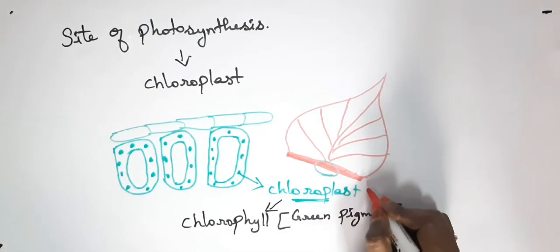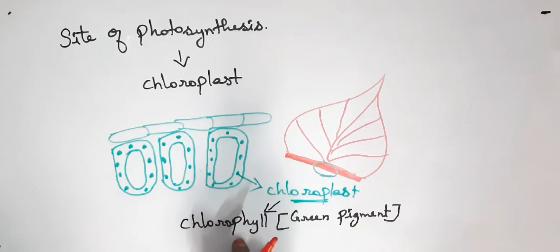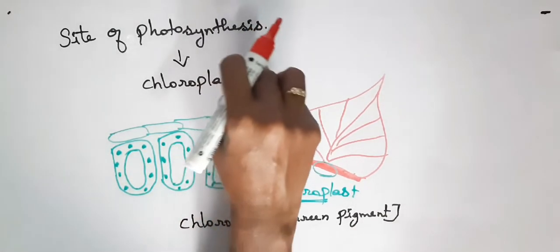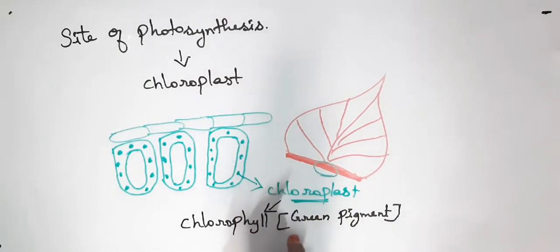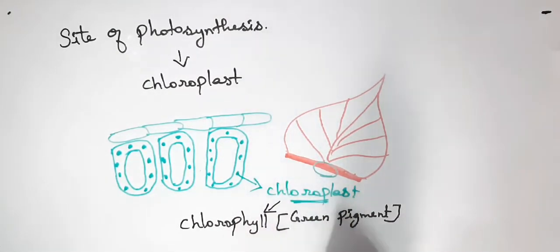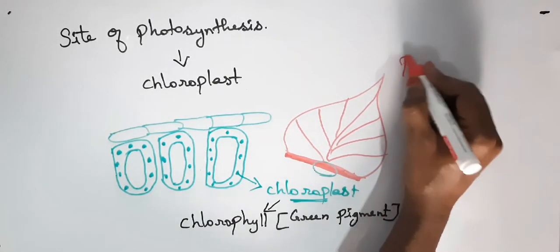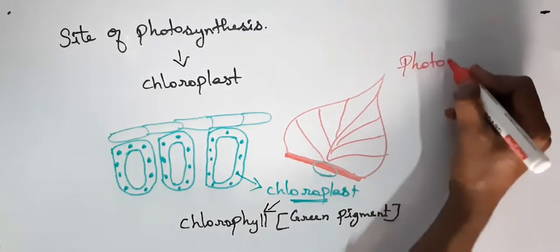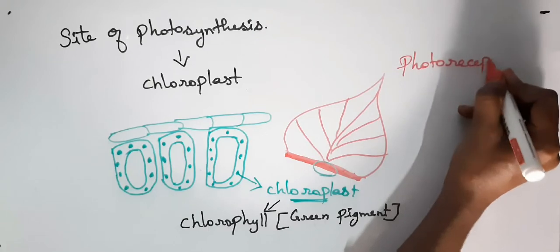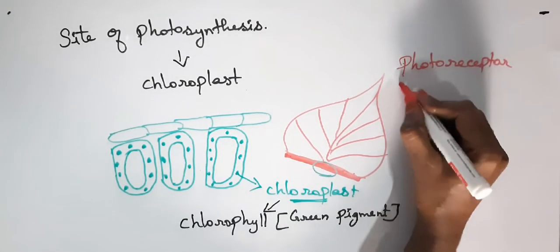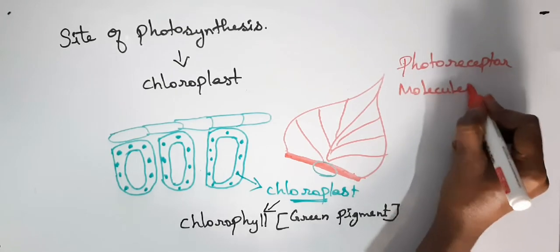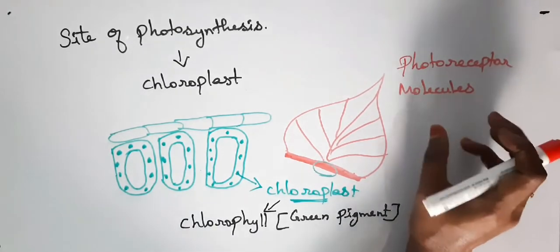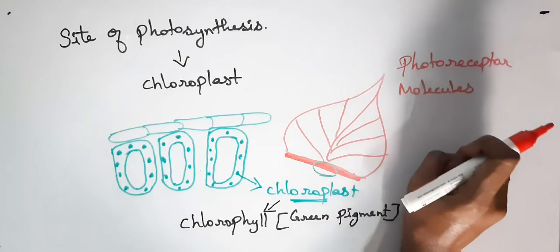This chloroplast, which contains chlorophyll, is responsible for the process of photosynthesis. These molecules are called photoreceptor molecules, which are responsible for absorbing sunlight.